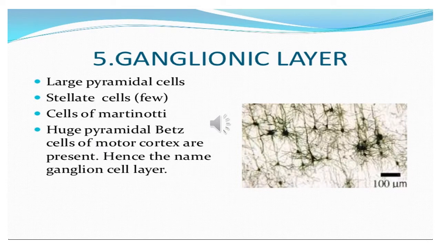Then coming over to the fifth layer, which is the internal pyramidal layer or the ganglionic layer, it consists of large pyramidal cells, stellate shaped cells, a few cells of Martinotti, and huge pyramidal cells, which are called the Betz cells of the motor cortex. They are present over here in this layer. Hence, it is also called the ganglionic cell layer.